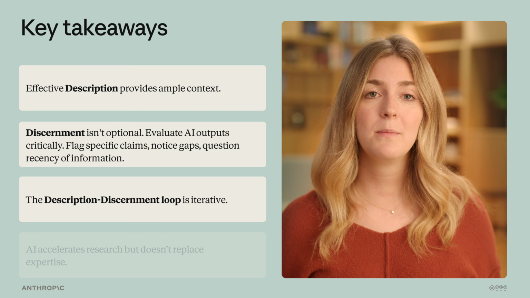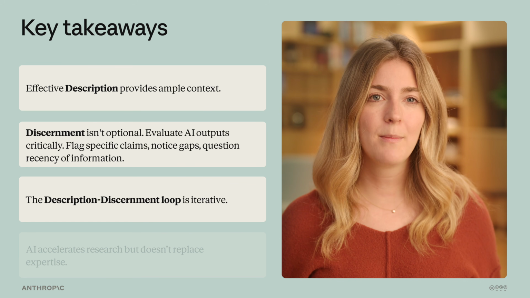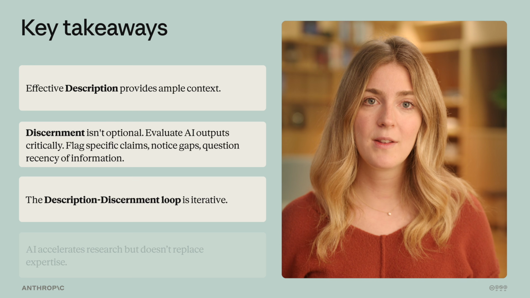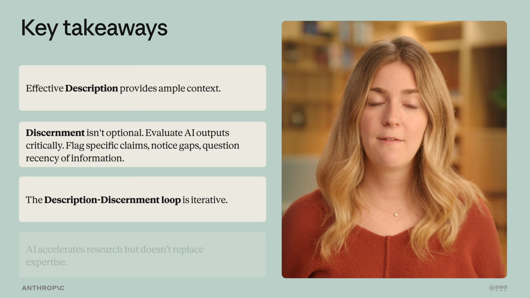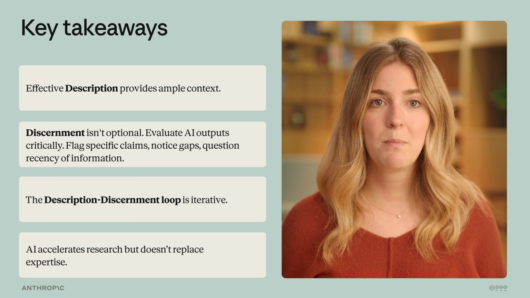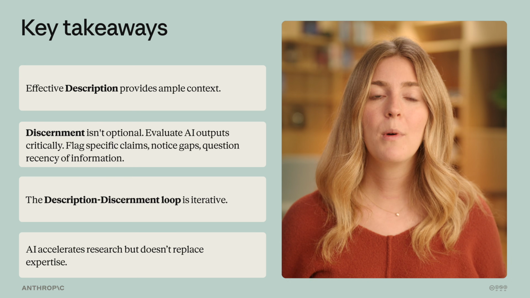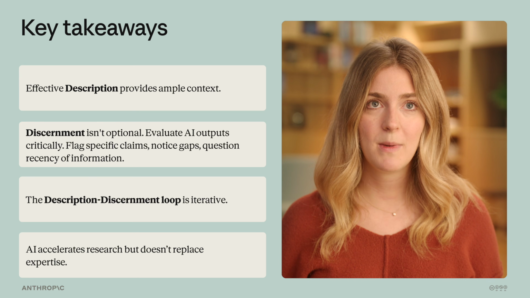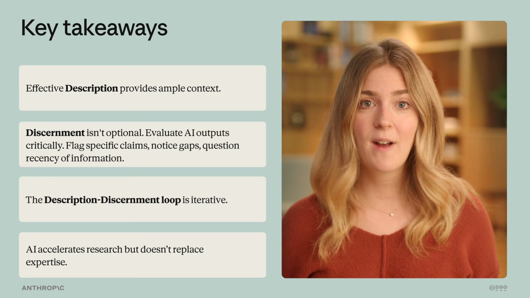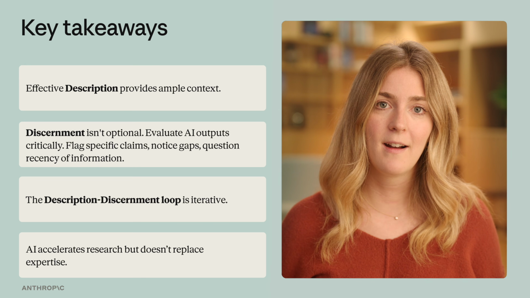Third, the description discernment loop is iterative. Your first prompt rarely gives you everything you need. Use what you learn from evaluating one response to craft better, more targeted follow up questions. And finally, AI accelerates research, but it doesn't replace expertise. Maria still needs to apply her professional judgment to every deliverable she owns. AI got her oriented quickly, and that's valuable, but she's still the decision maker.